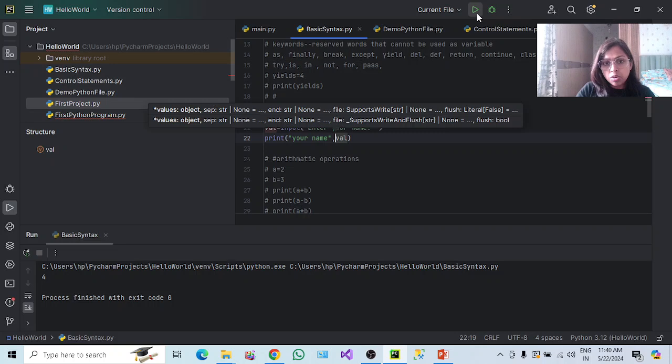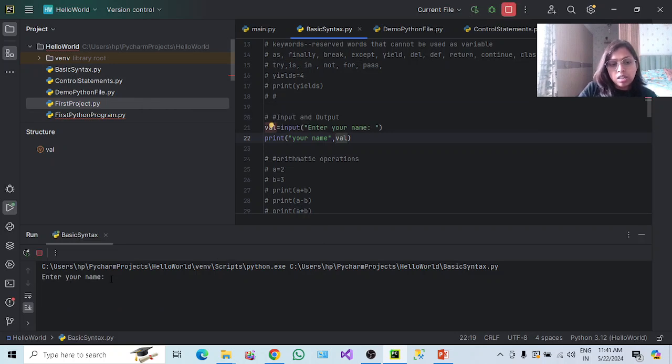Okay, now executed. See here, now you can see in the console, in the output, it is asking me for the name. So it is not going to the print statement. Why? Because it is waiting for the name to be entered, which is going to be stored in the val, and then the interpreter will go to the next line and print that val. So let's say my name is Mamta. Okay, and if I click on enter, now it's mentioned your name Mamta. Okay, so it will go to the next line.